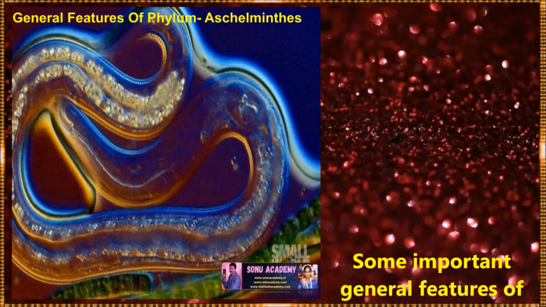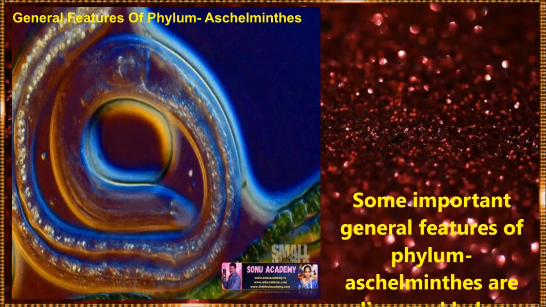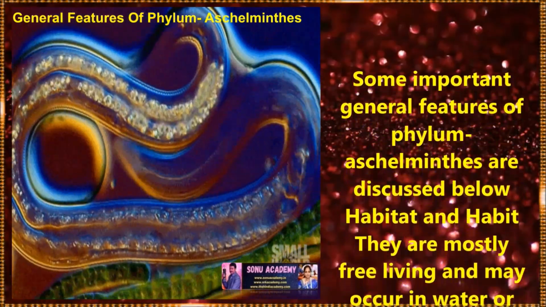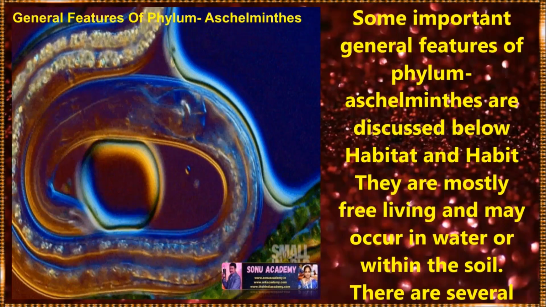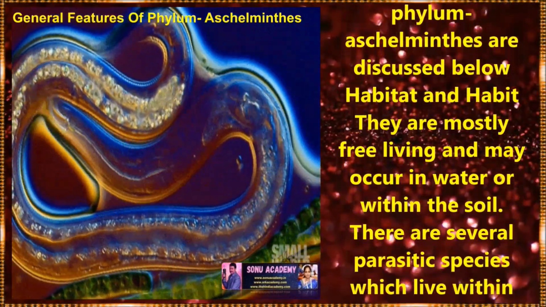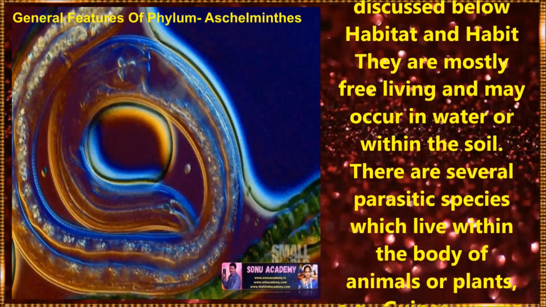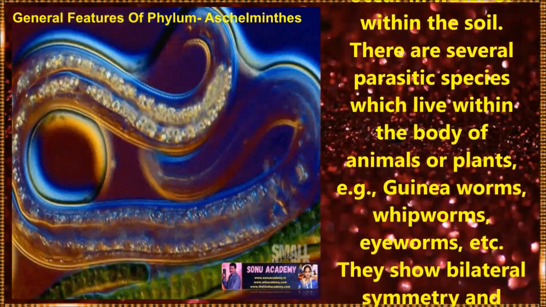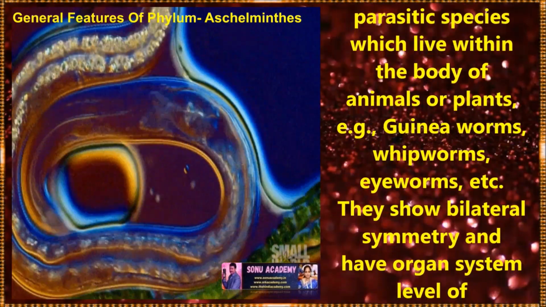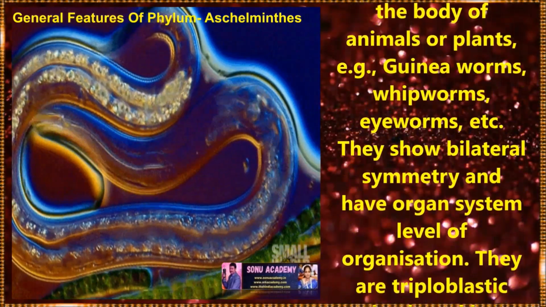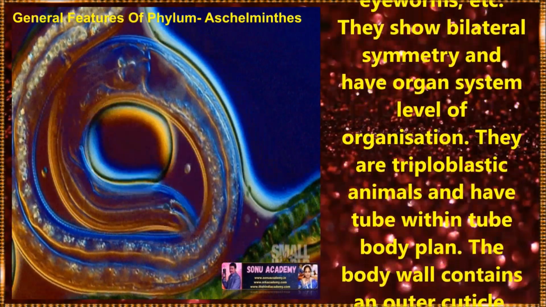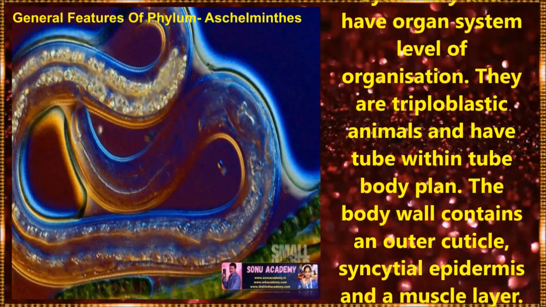Now let us discuss the general features of this phylum. These are mostly free living and may occur in water or within the soil. There are several parasitic species which live within the body of animals or plants. Examples: guinea worms, whipworms, eyeworms, etc. They show bilateral symmetry and have organ system level of organization. They are triploblastic animals and have a tube within tube body plan.